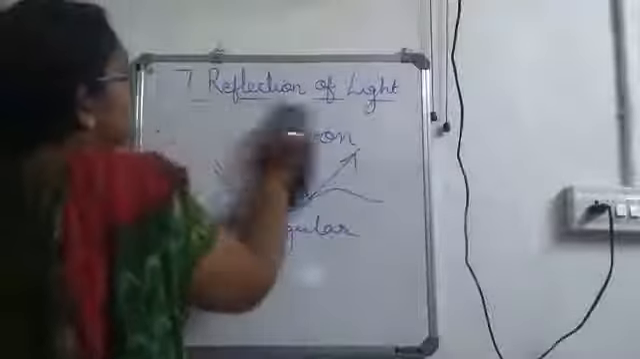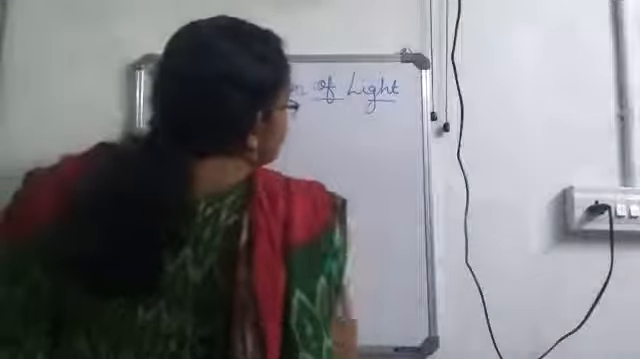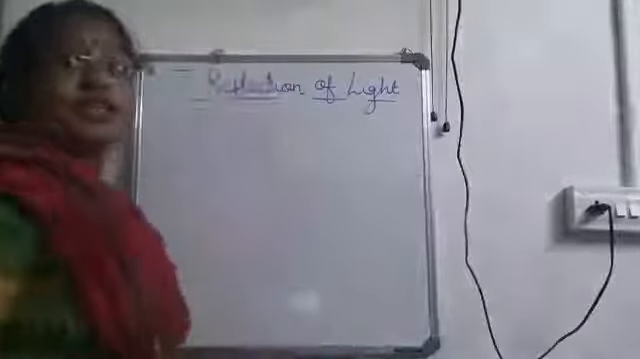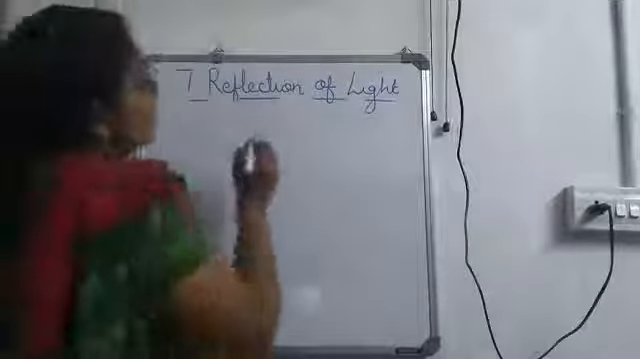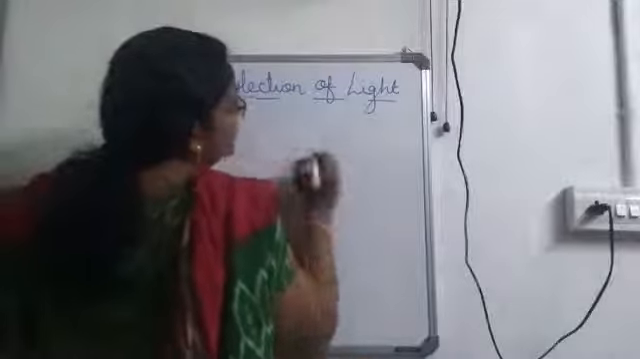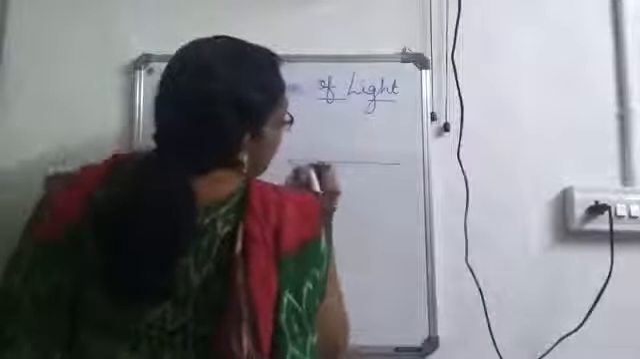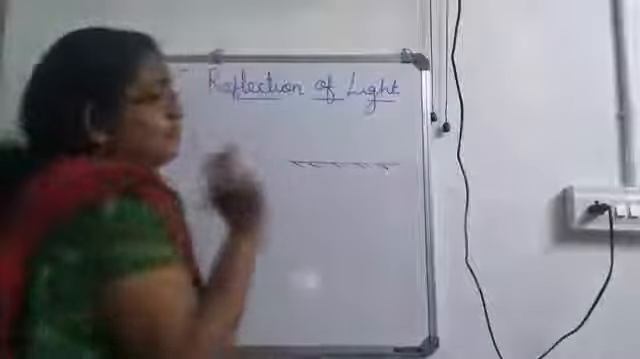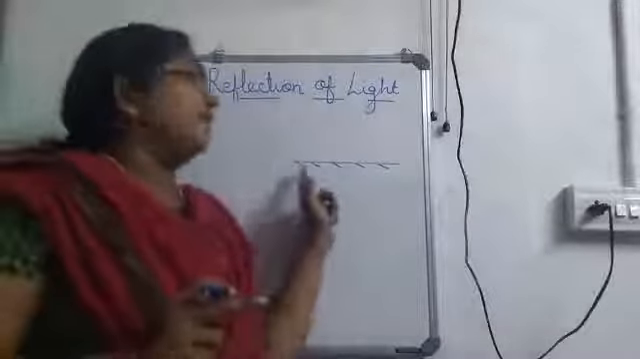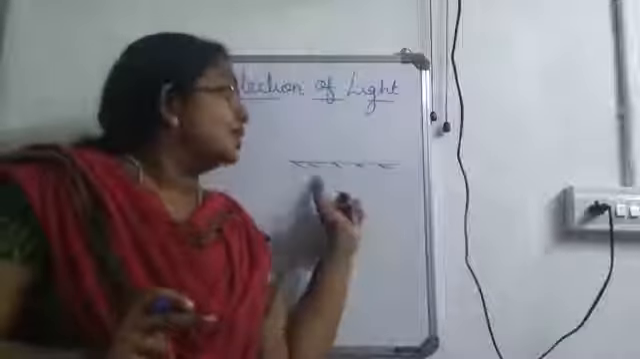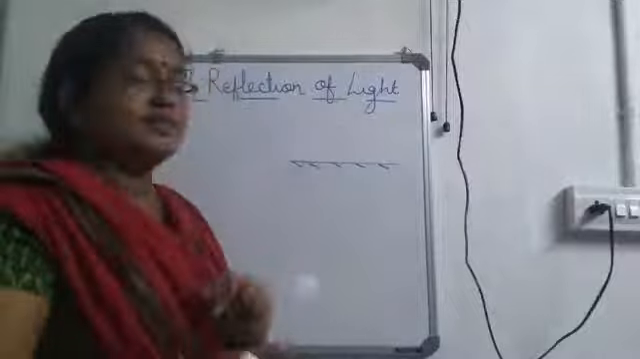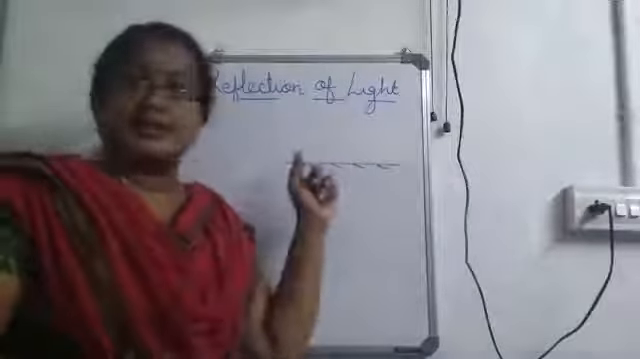Now, next we are moving to certain terms related to reflection of light. So for this, I am considering a plane mirror. Okay, so always remember, when you draw a plane mirror, straight line on one side, you have to give the silver coating and the other one will be our reflecting surface.